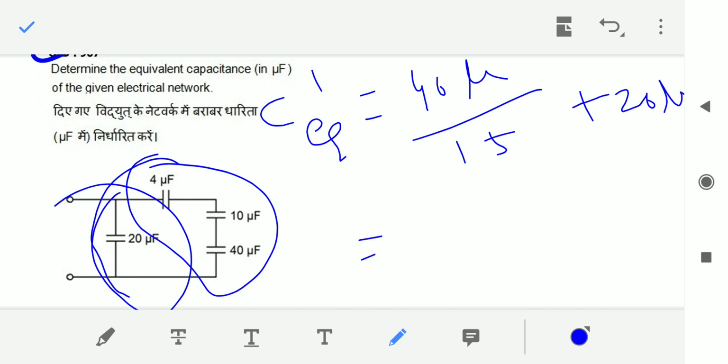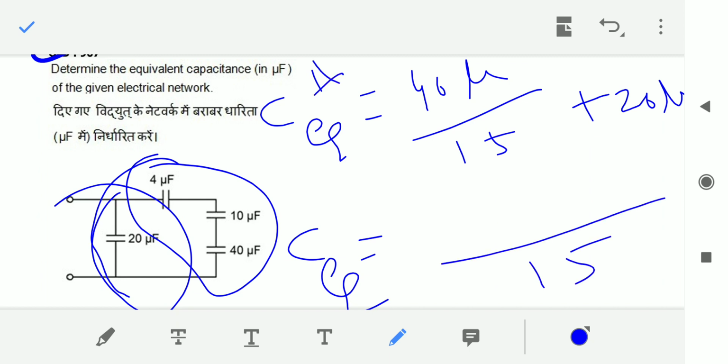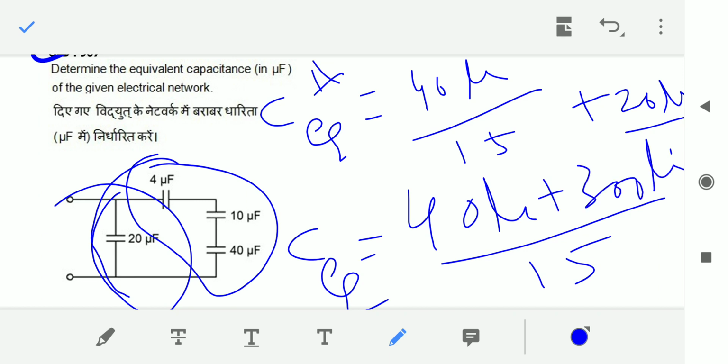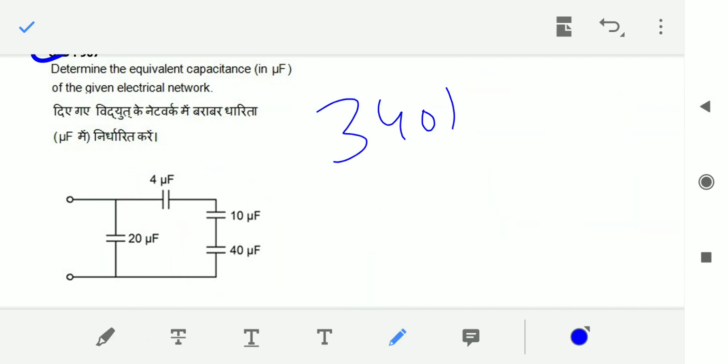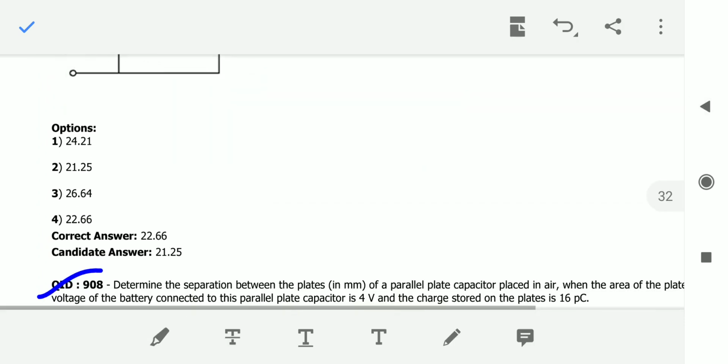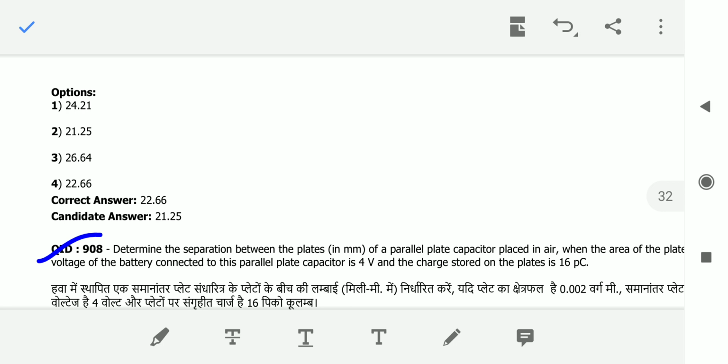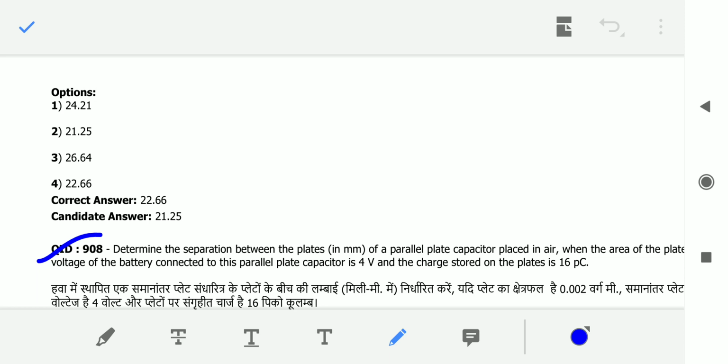So that implies C equivalent now is equal to, 15 is my LCM, because here my denominator will be 1 only. So 40 micro plus 300 micro, that implies 340 micro by 15. If you solve this, you will get the answer, that is 22.66. So option 4 you will get.